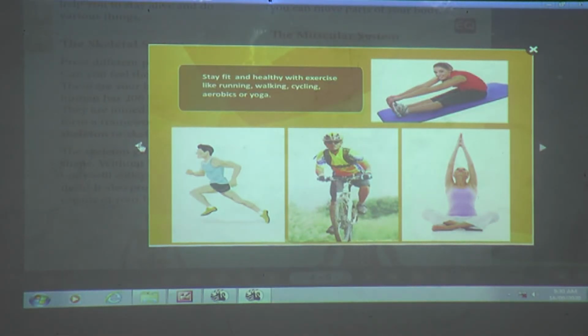Stay fit and healthy with exercises like running, walking, cycling, aerobics, or yoga. If you want to keep your body fit and healthy, what do you have to do daily, students? Exercise like running, walking, cycling, aerobics or yoga. So if you do these things daily, you can keep your body fit and healthy.